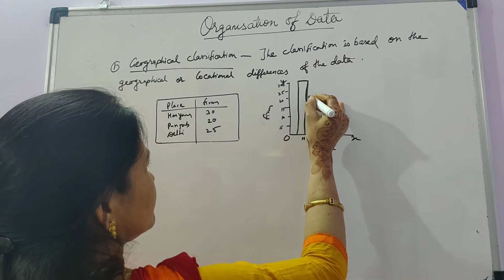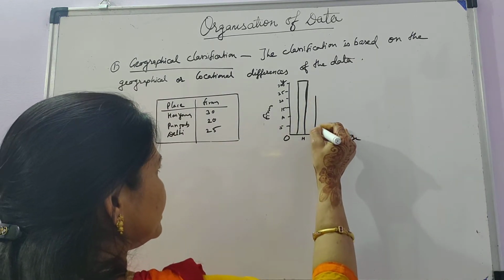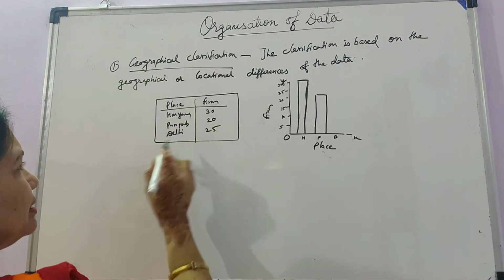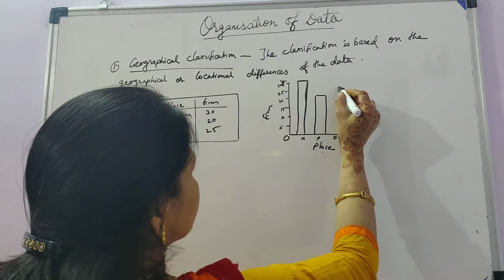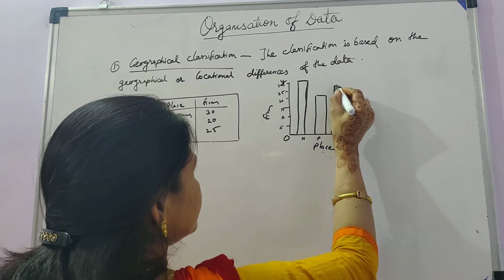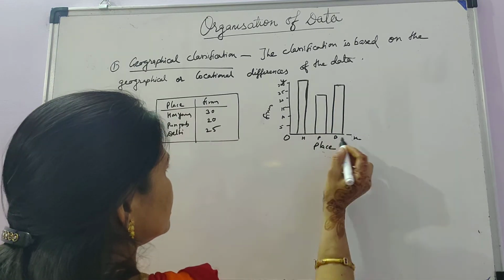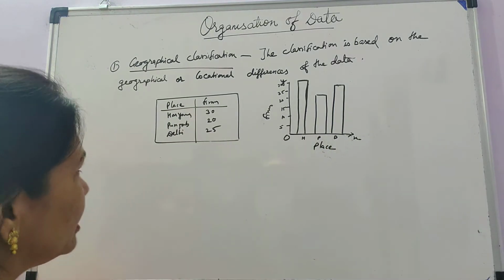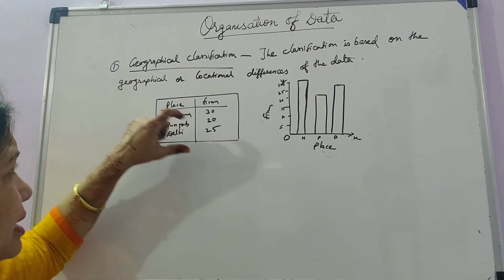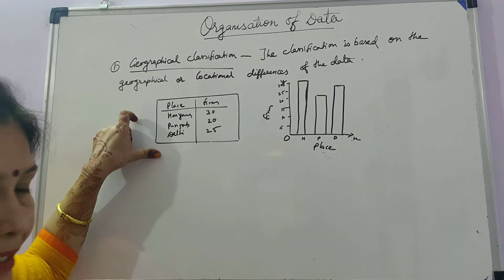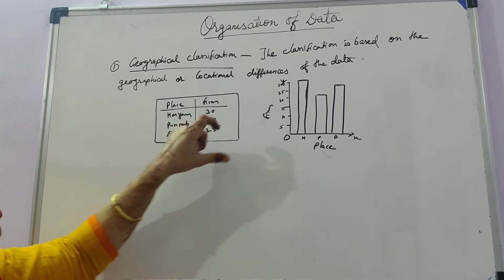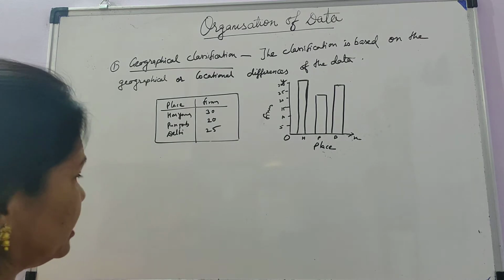So Punjab you are presenting like this. These are the number of firms in Punjab. And in Delhi there are 25 firms, so you are plotting firms in Delhi. There are 25 firms in Delhi. So this type of classification is known as geographical classification. Means when you classify anything according to place, area, state, country or different regions, it is known as geographical classification.